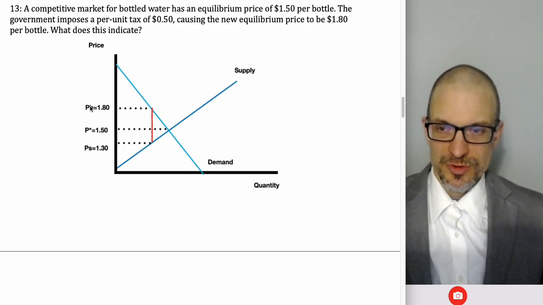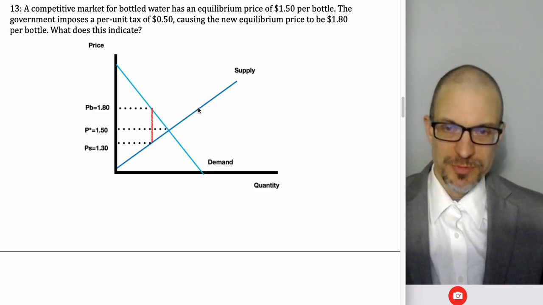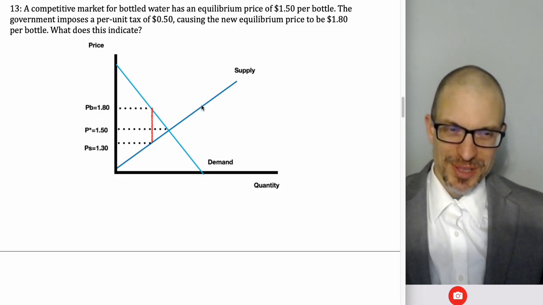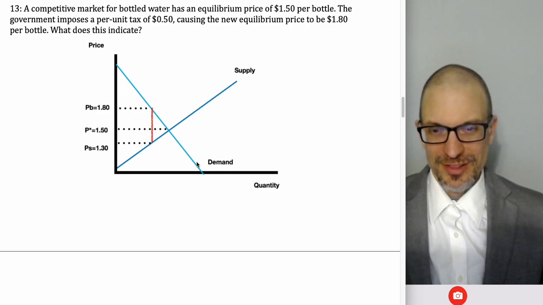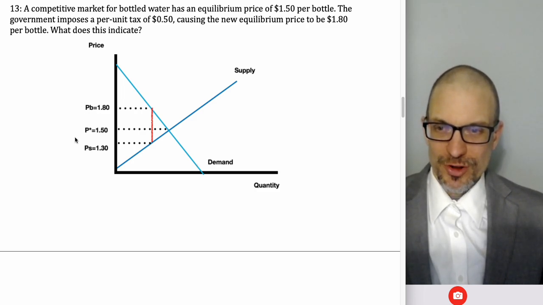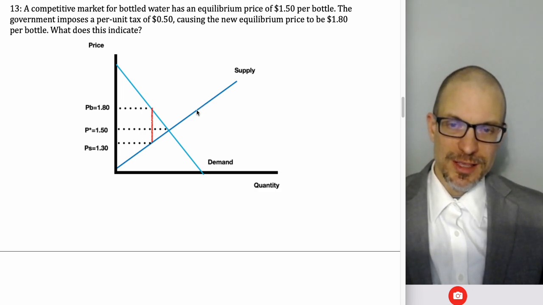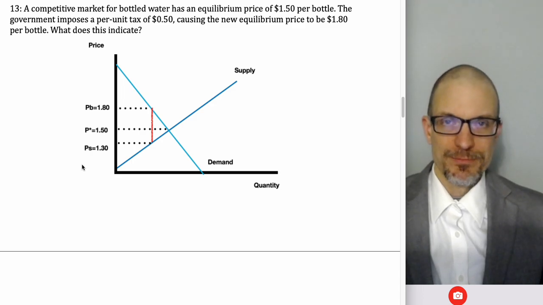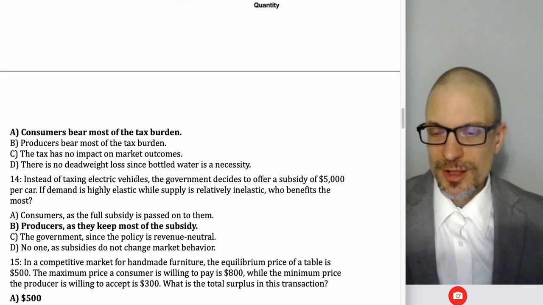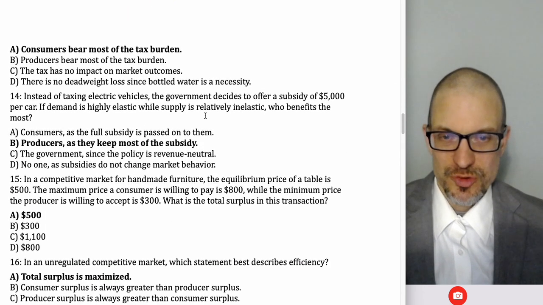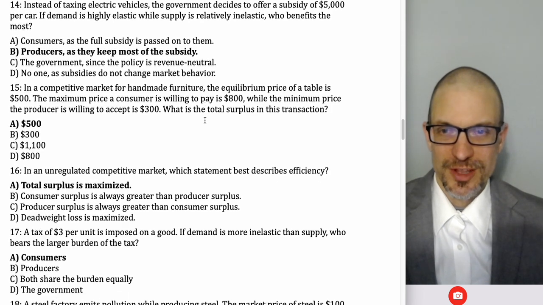So this would be the price received by sellers. This is the price received by buyers, because we're going to be hitting the supply curve. So this would be PS, and hitting the demand curve over here, that'd be PB. So for a tax, the vertical axis is going to be PB, P star, PS. If you have a subsidy, the quantity traded is actually going to be over here, and then it'll go PS, P star, PB. Right?